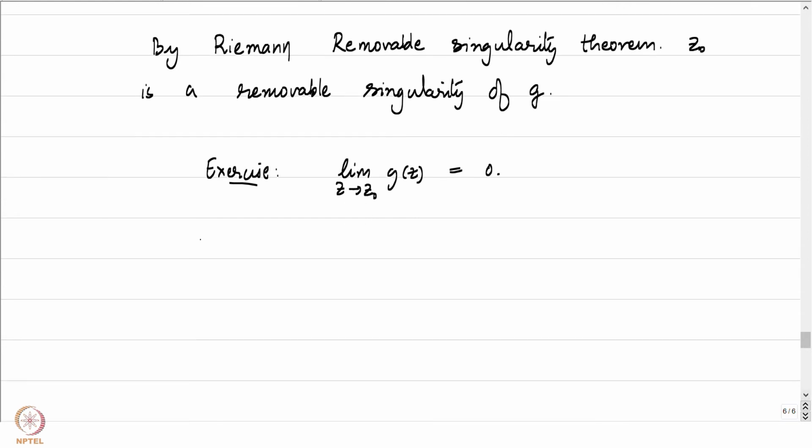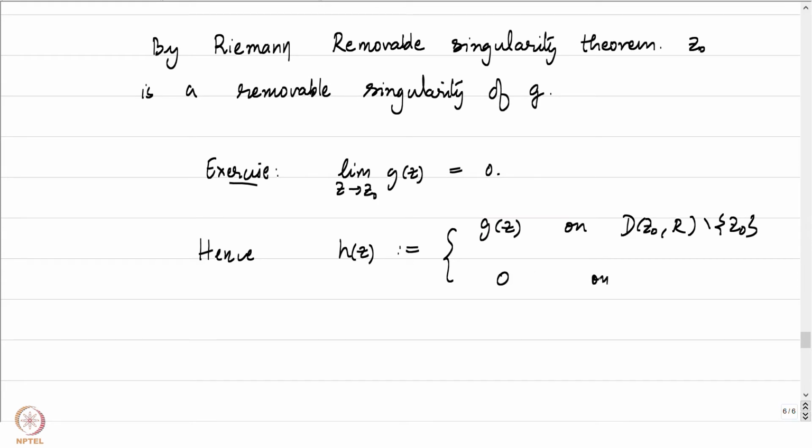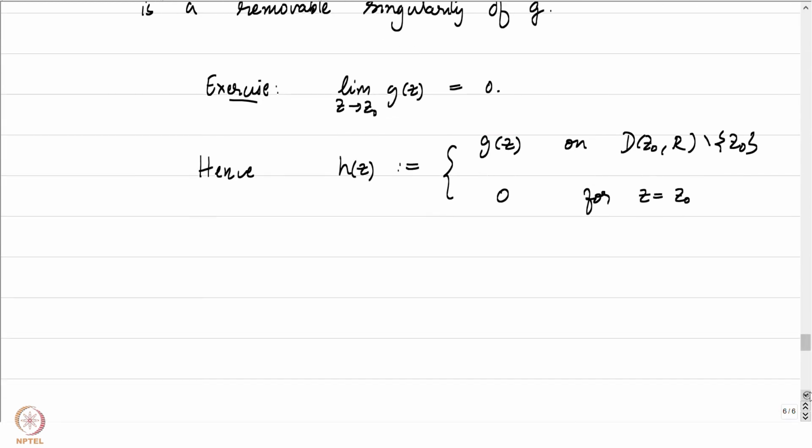So, hence what do we have? Maybe I should just change it to something else, h of z defined to be equal to g of z on D(z0, r) minus z0 and 0 for z equal to z0. If you consider this function h, then h is a holomorphic function.